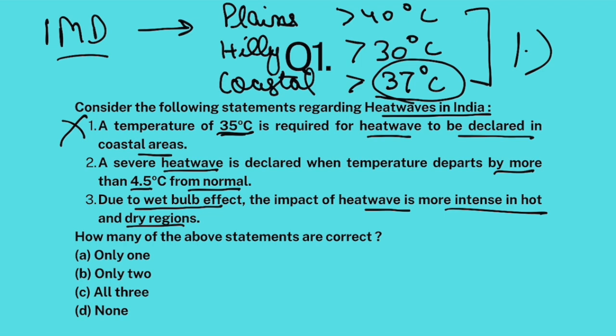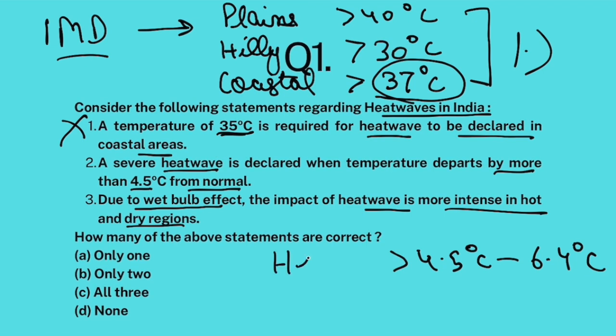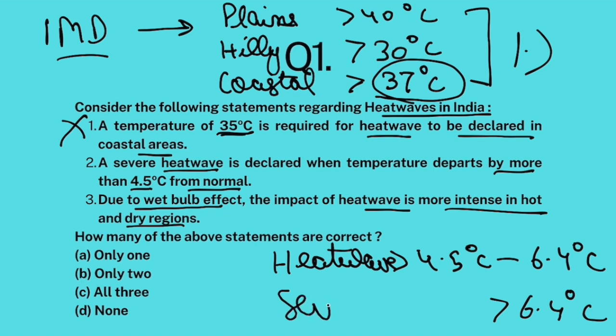So if the current temperature of a particular place is more than normal by 4.5 to 6.4 degrees Celsius, then it is categorized as heat wave. But if the current temperature departs from the normal temperature by more than 6.4 degrees Celsius, then it is severe heat wave. Okay, so severe heat wave is declared when temperature departs by more than 4.5. No, by more than 6.4.